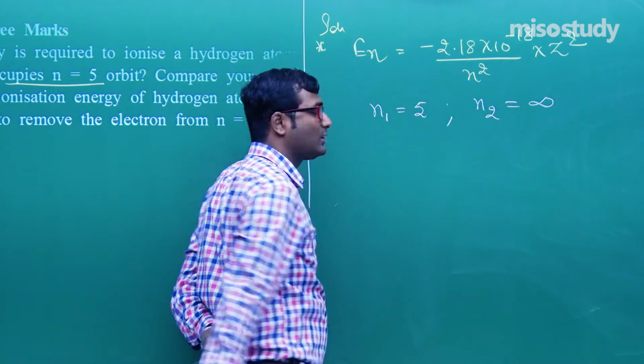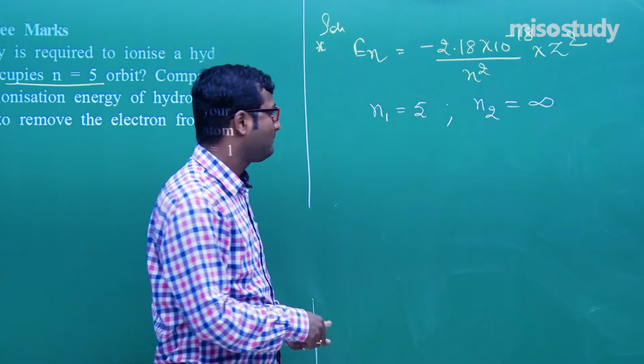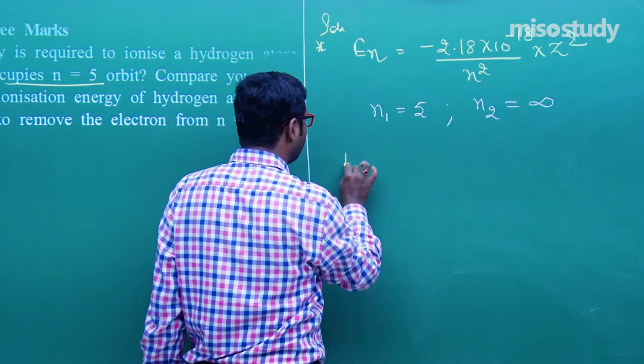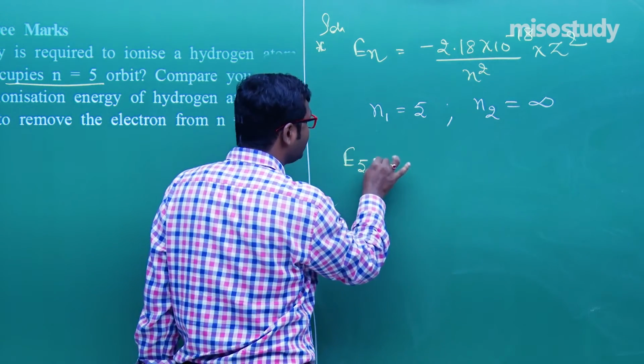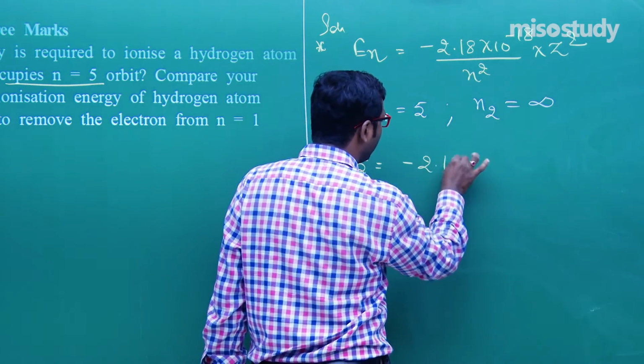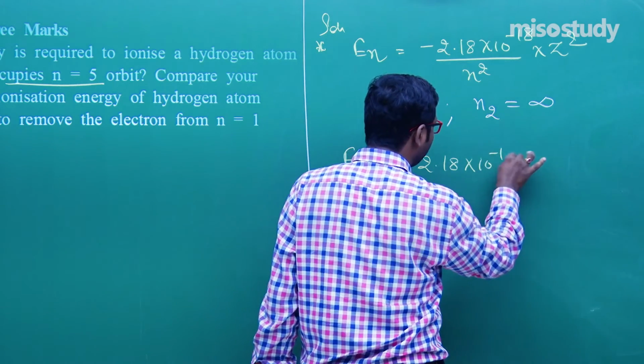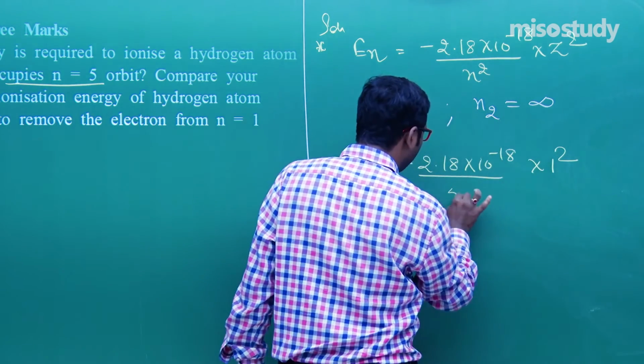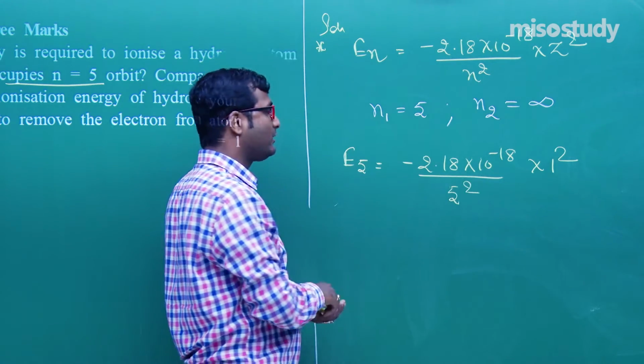For the first case, E5 is equal to minus 2.18 into 10 to the power minus 18 for hydrogen atom, 1 square, and here 5.